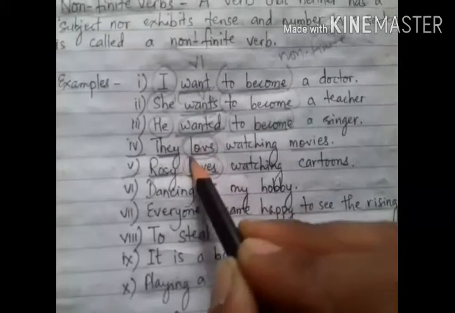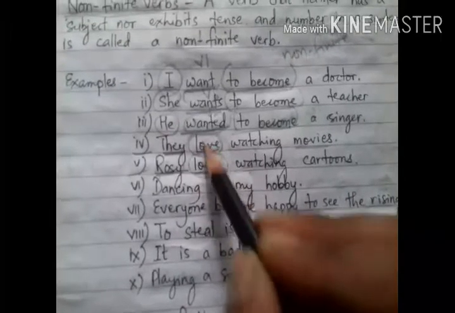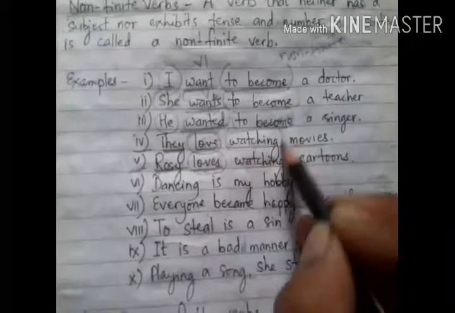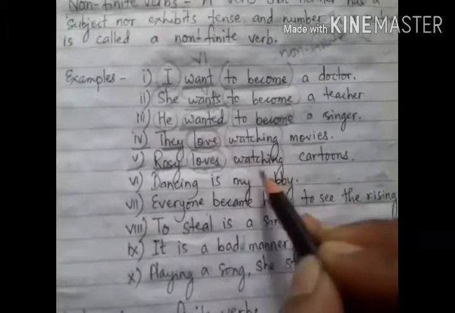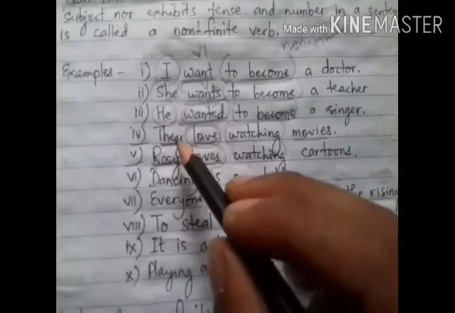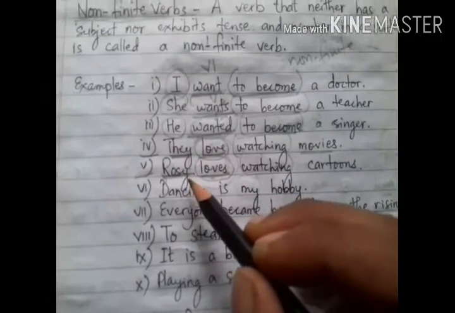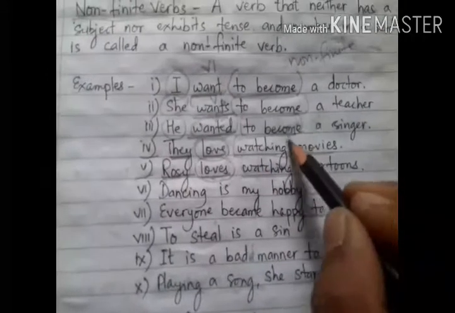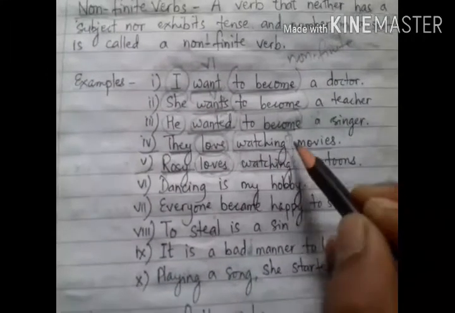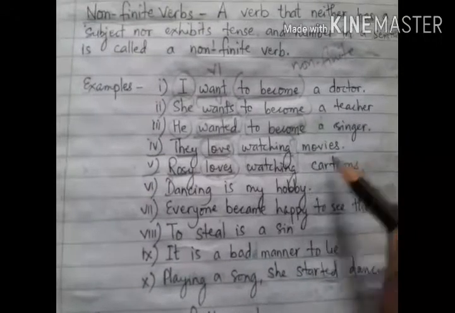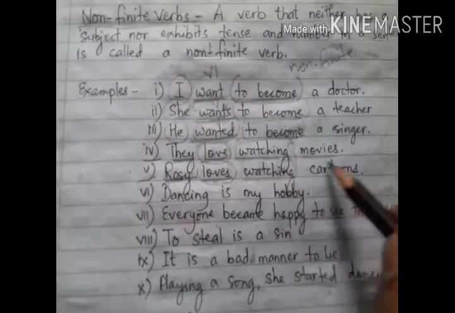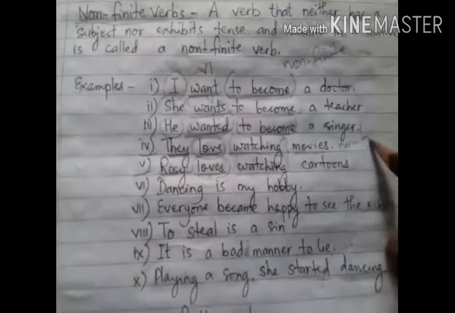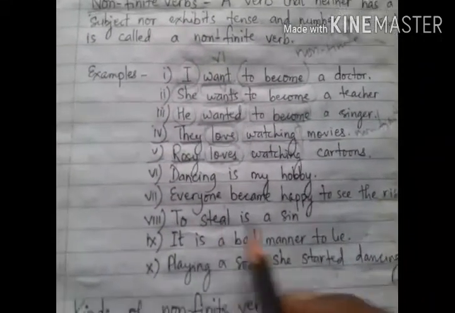these verbs are finite verbs. But if you see this another verb, watching cartoon movies, watching cartoons, though there are changes in the number of subject, this verb watching has remained the same. So here this verb watching, we can call it a non-finite verb. Okay, non-finite verb.